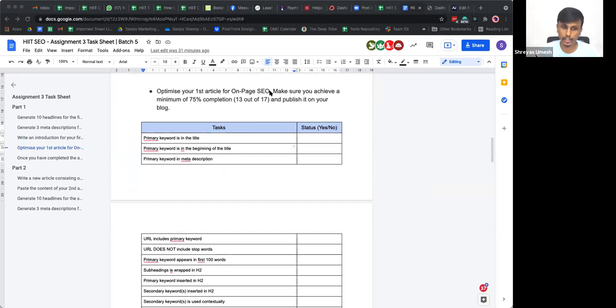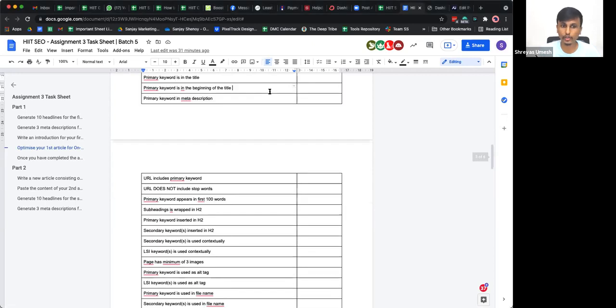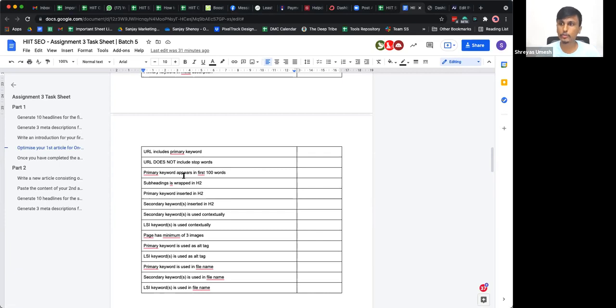And make sure your primary keyword is also there in the meta description that you're going to be using. URL includes the primary keyword. So a couple of you guys had this question in your mind: should you be using a stop word in the URL, right? So what I would recommend is, since you guys have gone ahead and done your in title, in URL, and in quotes exact matches for your primary keywords, and you have found out the competitive metric for it, I would recommend you include the primary keyword along with the stop word in it, right?